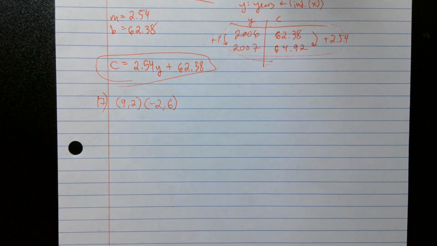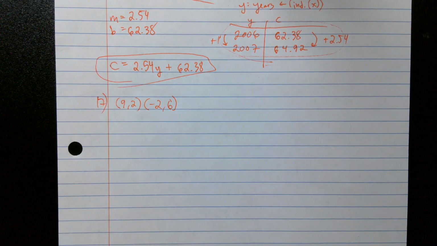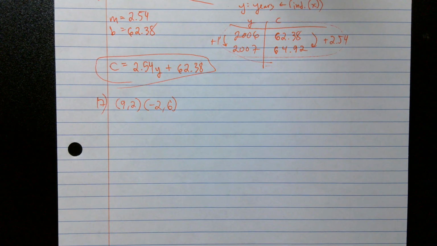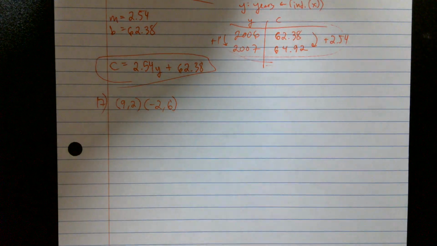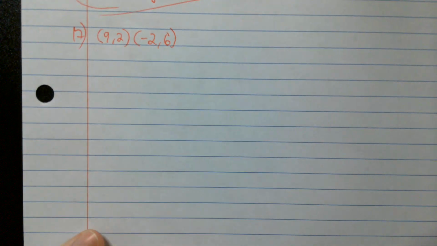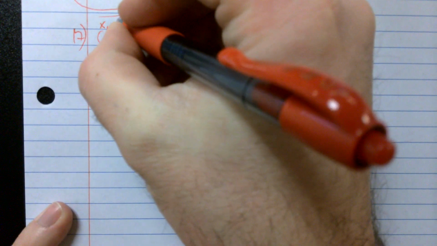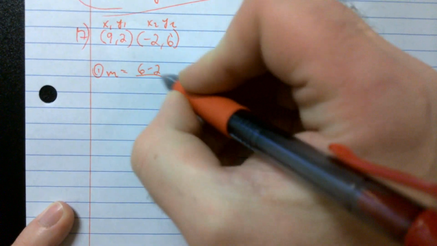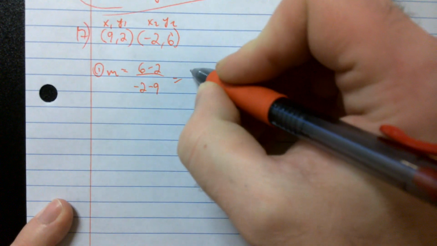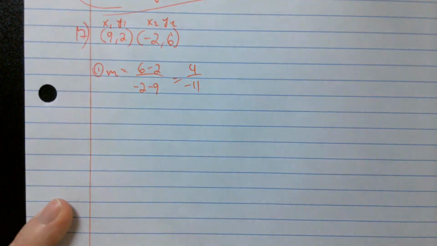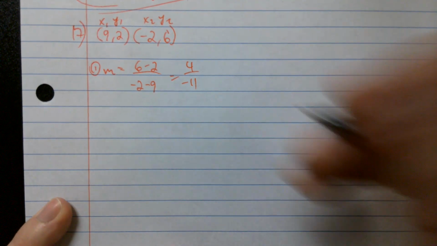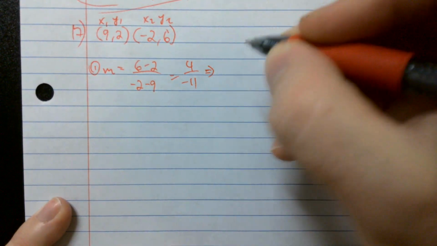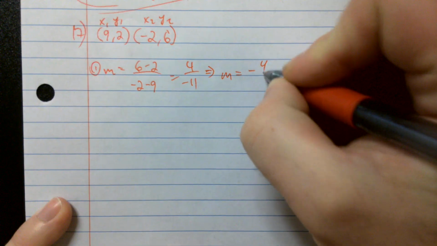What does it say? Write the equation of the line. Oh, this is just the warm-up, which is easy, hopefully. Well, maybe. Dylan says hi. Hi, Dylan. He was outside. Perfect. X1, Y1, X2, Y2, just like we did in the warm-up. First step is finding my slope. 6 minus 2 over negative 2 minus 9 gives me 4 over negative 11. That's a really ugly number. But that's what you got, right? Yeah, it's very nasty. Negative 4/11.